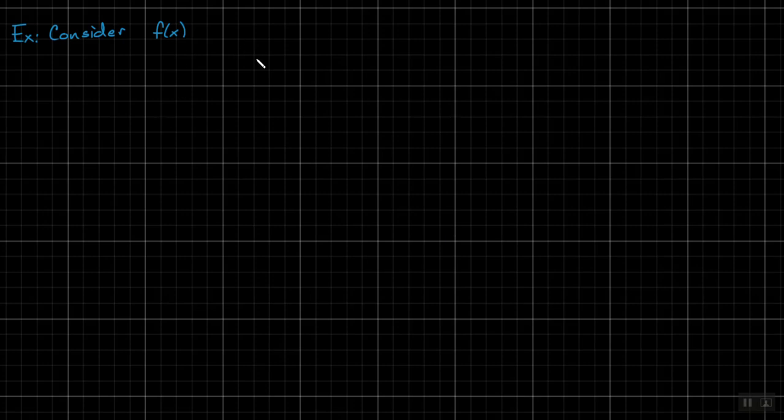So I want us to consider the following. We're going to look at f of x, and we're going to look at it as the cubed root of x. But we're only going to look on the closed interval from -1 to 1. So we have one singular function, and here's the interval on which we are working. Now, I don't want to have to graph it. If you guys want to graph it, make a table of values, graph it. Here's all I want to do, and we're going to break this into some smaller parts.